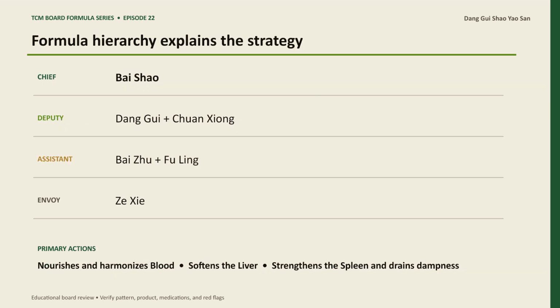Now organize the hierarchy. The chief is Bai Shao. The deputy level is Gui and Chuan Xiong. The assistants are Bai Zhu and Ling. The envoy role is Ze Xie. Together, the formula nourishes and harmonizes blood, softens the liver, strengthens the spleen and drains dampness. A useful board habit is to ask what the chief attacks or tonifies, what the deputies reinforce, and how the assistants control side effects or protect the middle.